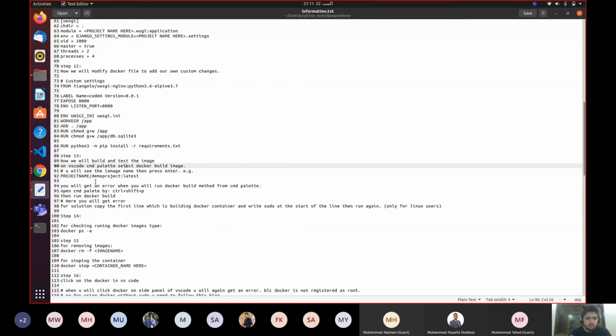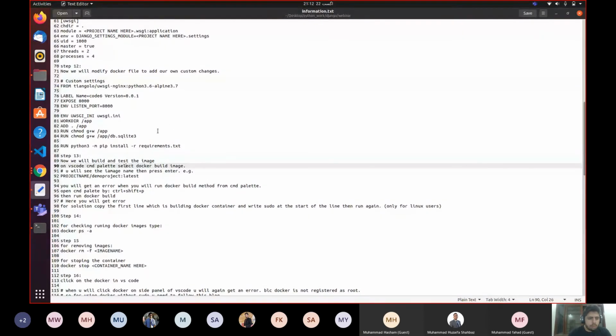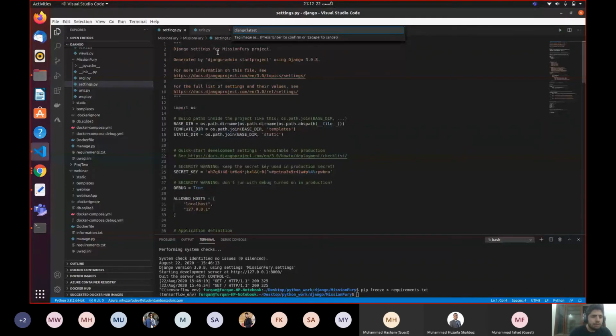Okay, the system was not working, now it works. My project name is Mission Fury, so I need to include this as well. Mission Fury, slash, and Django latest. Perfect. It's perfect now.